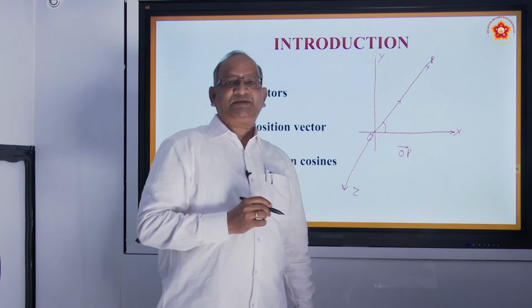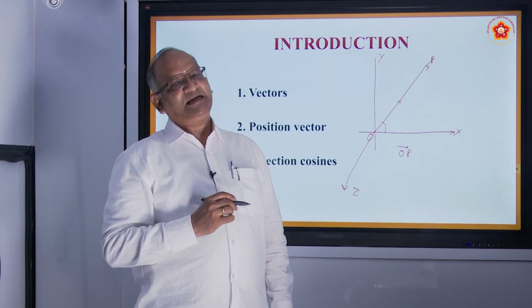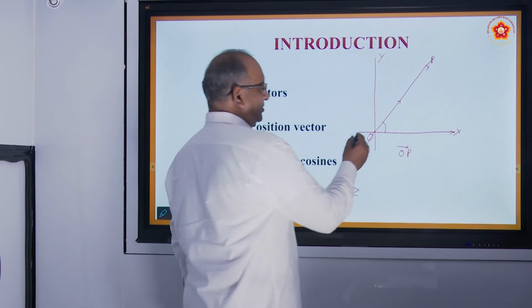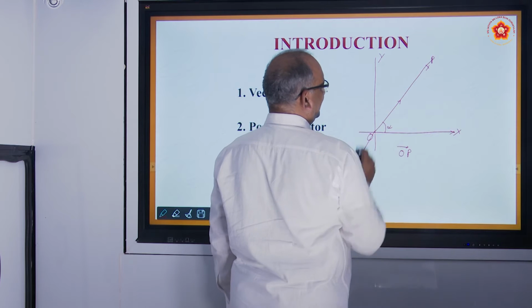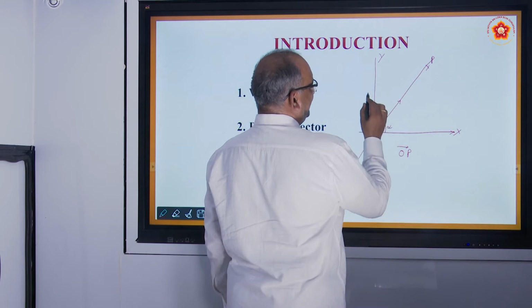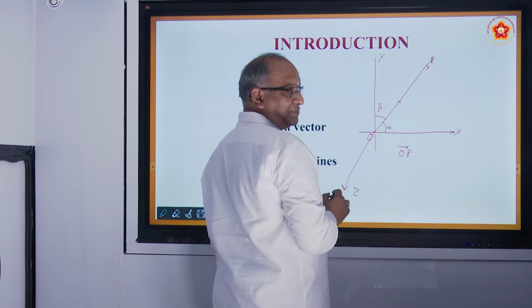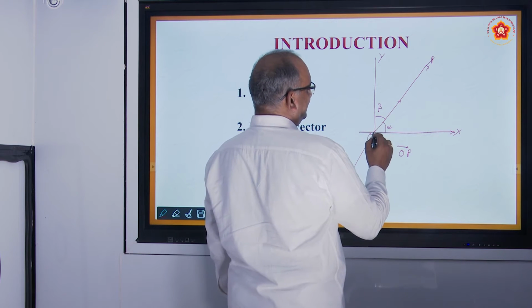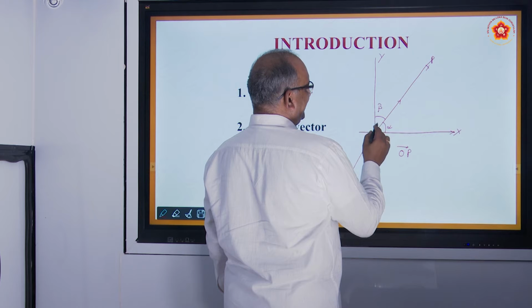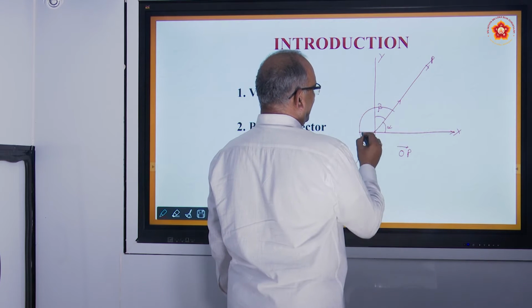What do you mean by positive direction? The anti-clockwise direction is considered as the positive direction. So let us say this is the angle alpha. Similarly, the angle the vector makes with the y-axis, let us call it beta. Similarly, the angle this vector makes with the z-axis, let us call it gamma.